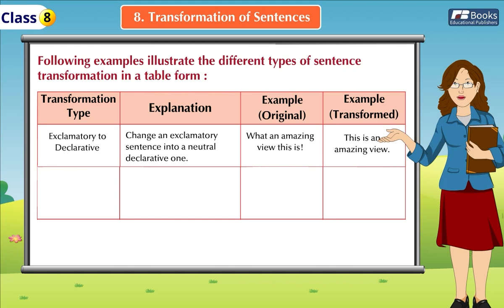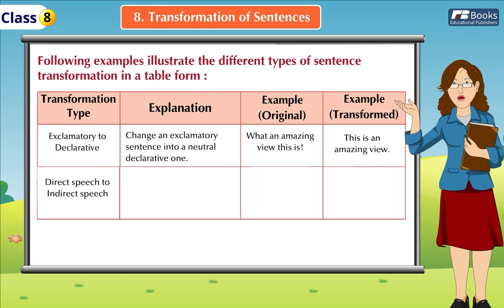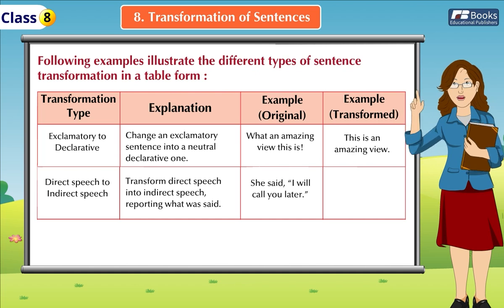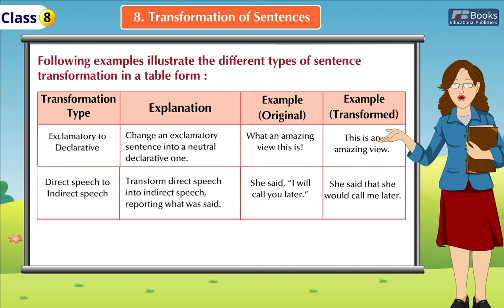Transformation type: direct speech to indirect speech. Explanation: transform direct speech into indirect speech, reporting what was said. Example, original: "She said, 'I will call you later.'" Transformed: "She said that she would call me later."